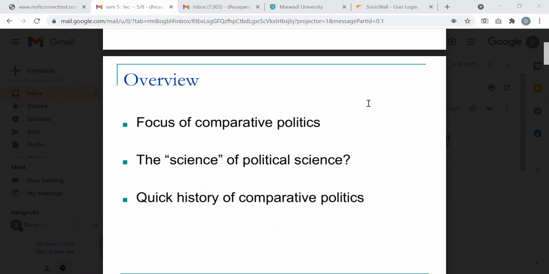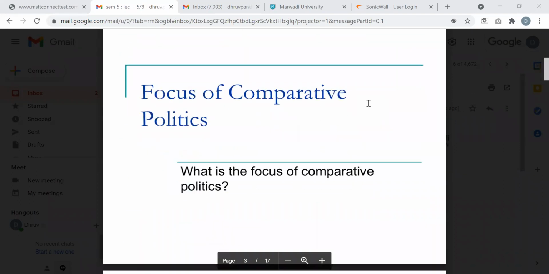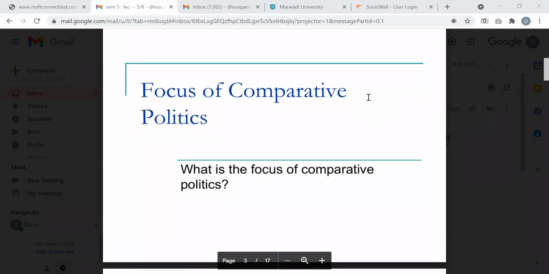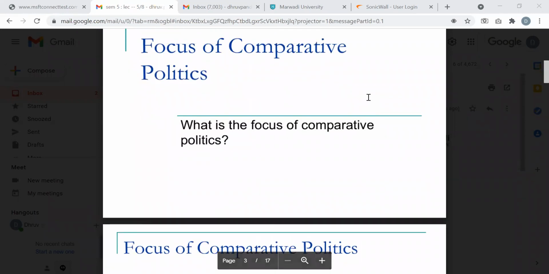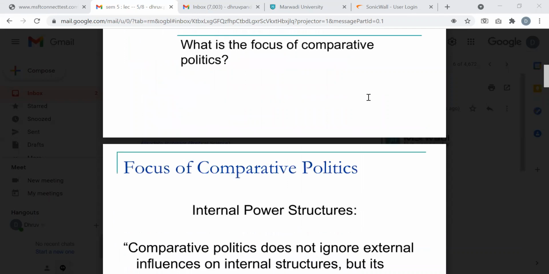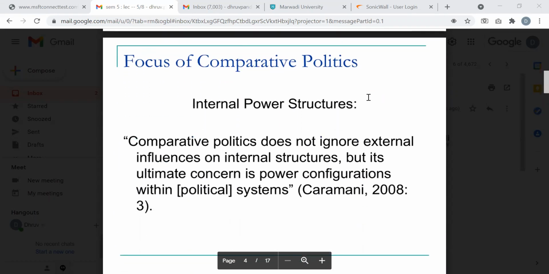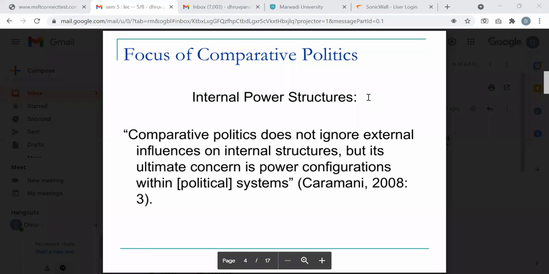Focus of comparative politics, that we are going to see. So moving on to the next one, when we talk about the focus of comparative politics, what is this focus in a very broad, very general way? Try to understand each of these terms and concepts as we go, and ask me if you don't understand.